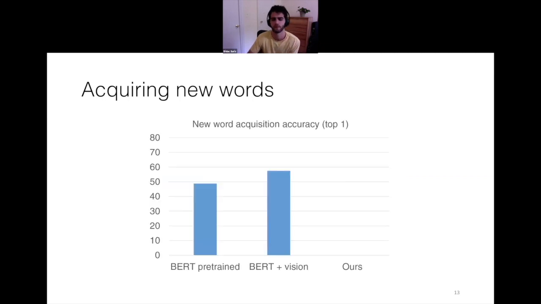We can also show that our approach obtains very good qualitative results. Here we show accuracy values when predicting new words. The baselines are BERT and BERT plus vision, which are trained to produce good contextual representations. So they have good results, and adding vision really helps improve the accuracy. But when training with our method, the accuracy at predicting new words improves considerably. And these results are for the Epic Kitchens dataset, which we found was the most challenging one that we tried, but we also obtained similar results for the Flickr dataset.